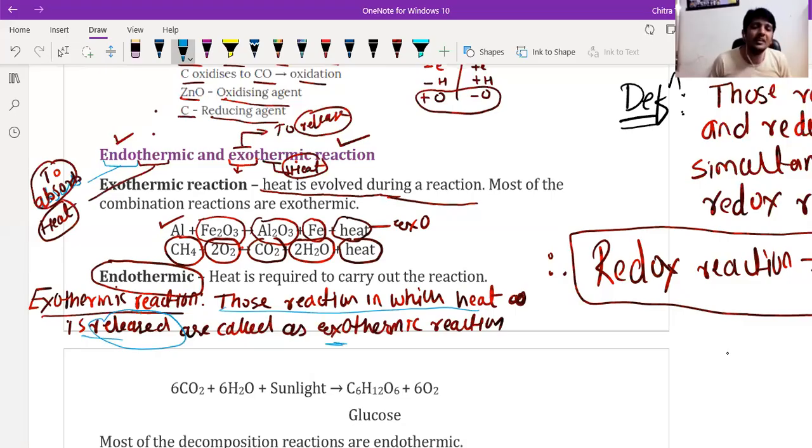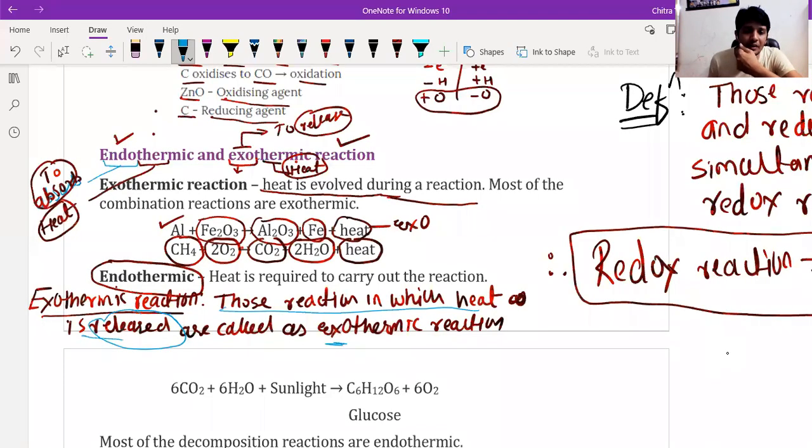Then this will be the definition for endothermic reaction. Those reactions in which heat energy is absorbed are called endothermic reactions.